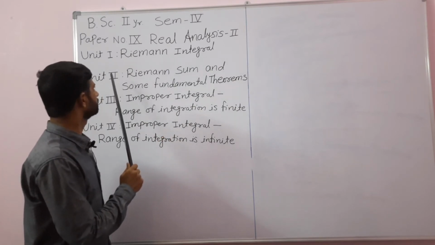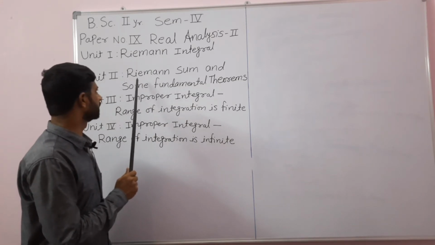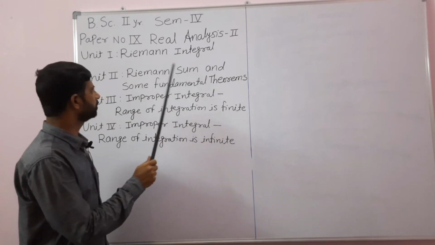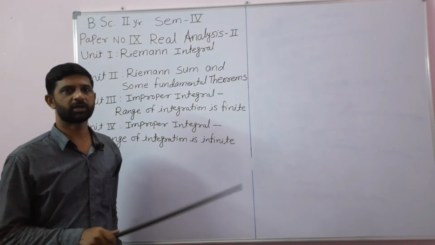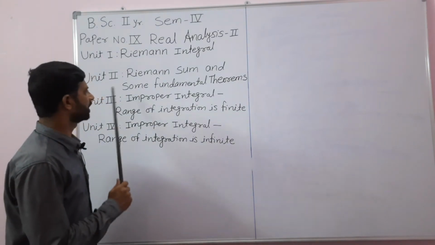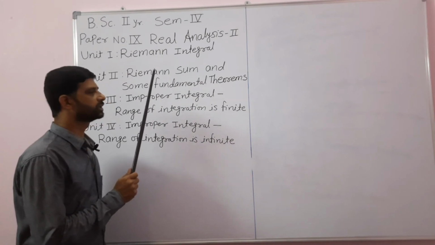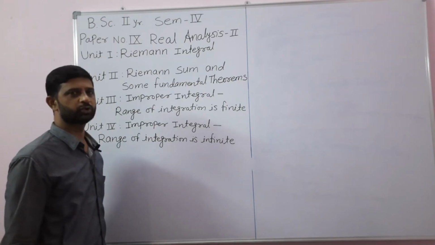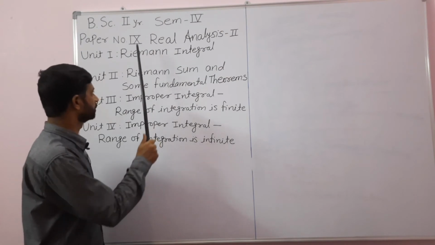Then the second unit, which is again a part of the same chapter called Riemann integrals, we are going to study Riemann sums. Depending on the Riemann sums, we are going to study the conditions of integrability, called the Riemann conditions of integrability. Then some fundamental theorems about integration: the fundamental theorem of integral calculus as well as the mean value theorems of integral calculus, and then absolute convergence and conditional convergence also. So such topics we are going to study in these two units.